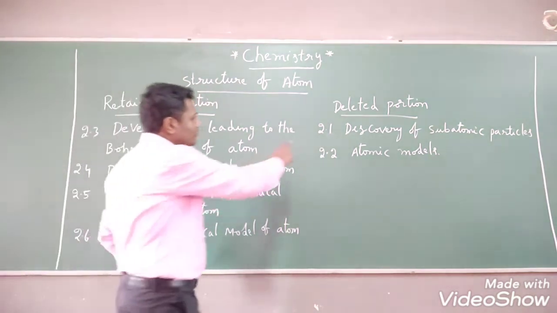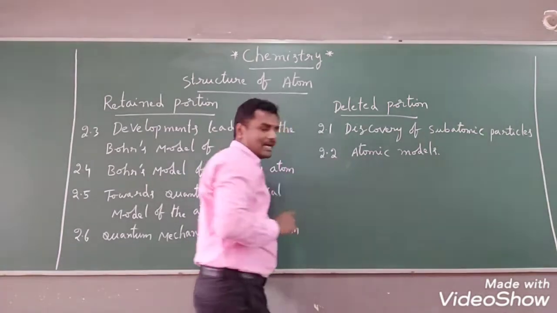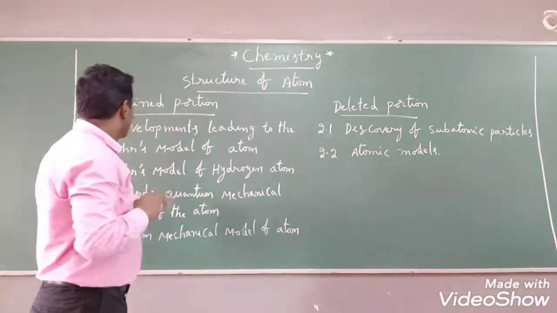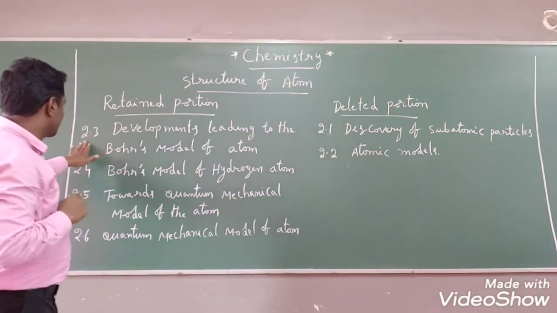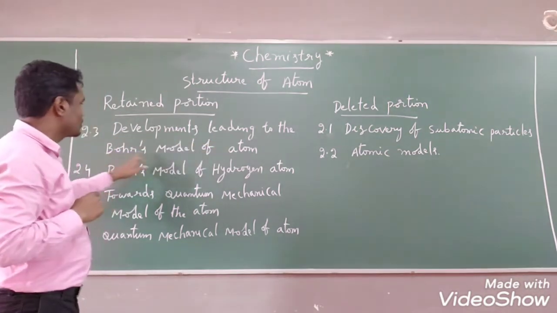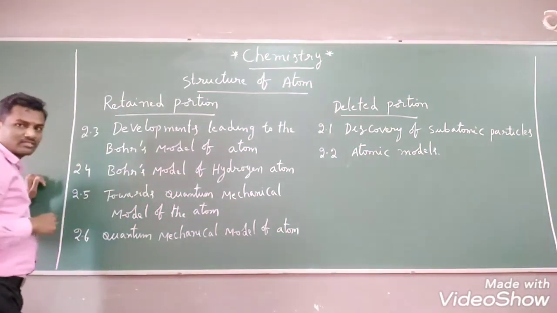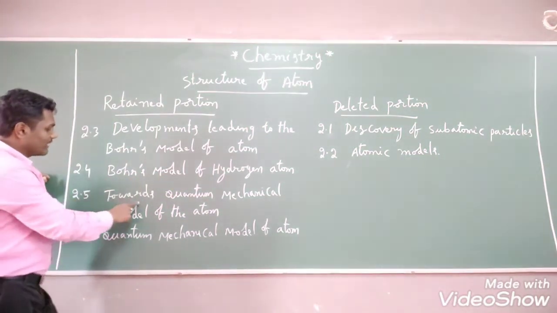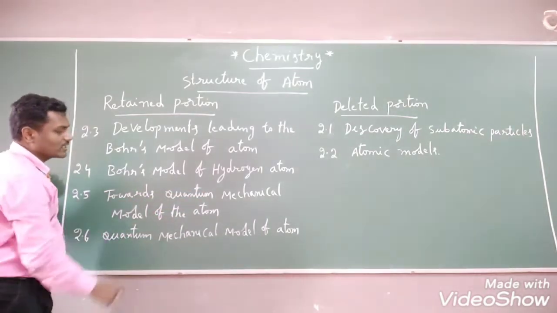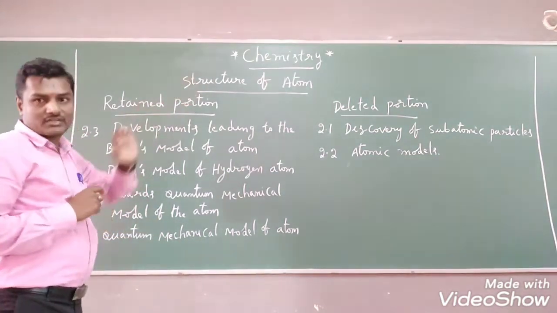Okay students, so 2.1 is discovery of subatomic particles, 2.2 is atomic models. We don't have these in the syllabus for this academic year. And next, what is the retained syllabus? That is 2.3 developments leading to the Bohr's model of atom, 2.4 Bohr's model of hydrogen atom, 2.5 towards quantum mechanical model of the atom, and 2.6 quantum mechanical model of the atom. These are the topics we have in the structure of atom.